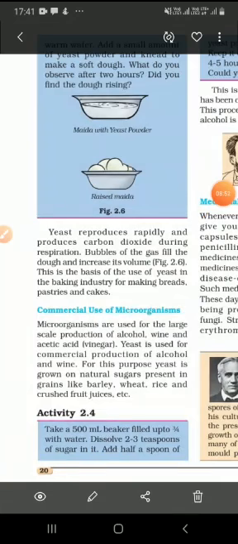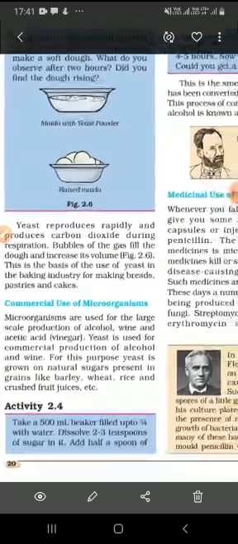Mushroom is a fungal body which produces and releases spores. The common edible mushrooms are cultivated. So a variety of products are made with the help of microbes. So in bhaturas, in idlis, in cakes, the process called fermentation is used. Yeast helps in increasing the size of the dough by releasing carbon dioxide gas.